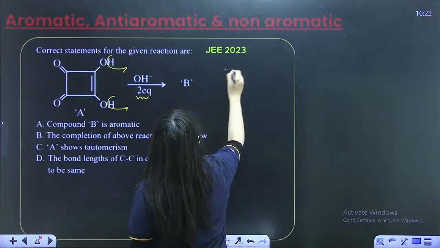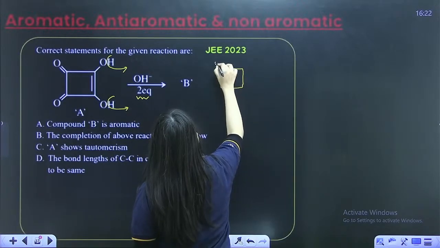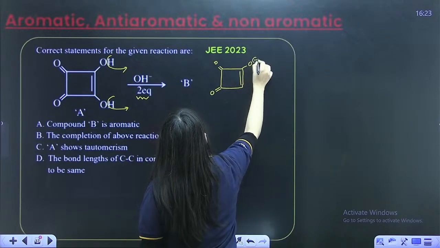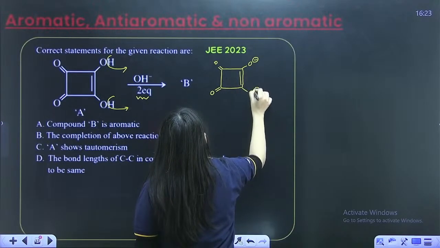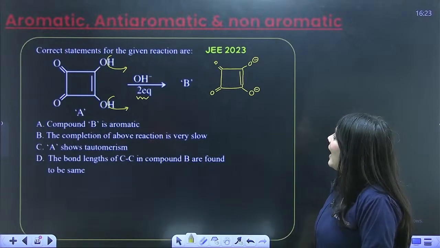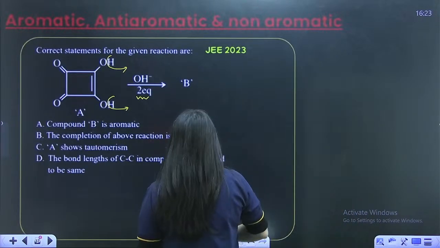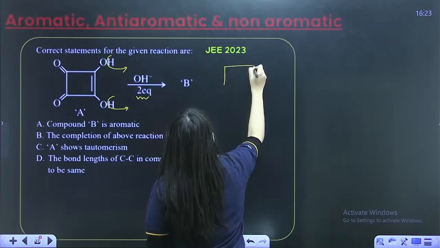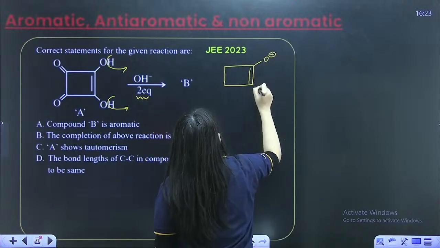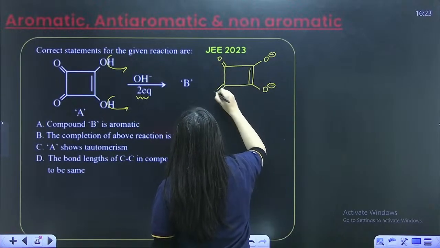Now the B compound that will be formed will look something like this. Here is the double bond O, here is the double bond O, and here it is the O minus. Here once again the O minus is present, right? So this is the B compound formed, right? And next, let me just draw it in a better way. Like this, like this, like this. Here is the double bond. Here is the O minus. Here is the O minus. Here is the double bond O. Here is the double bond O.